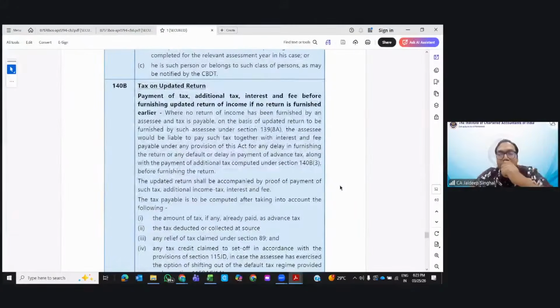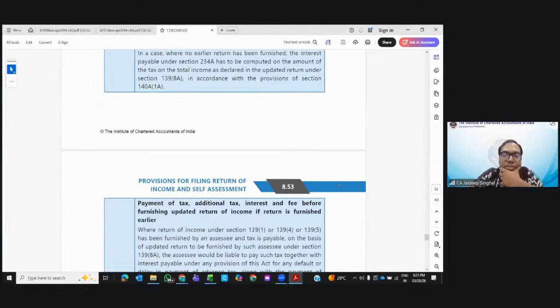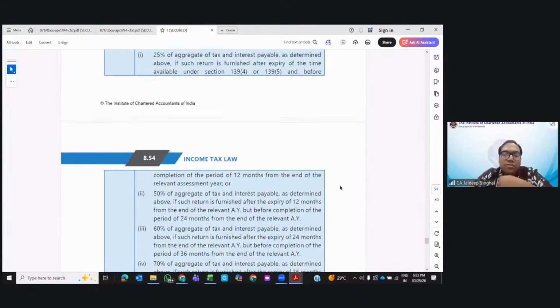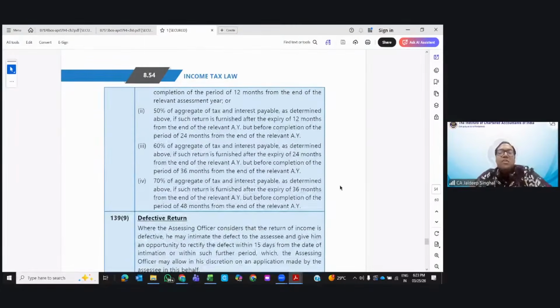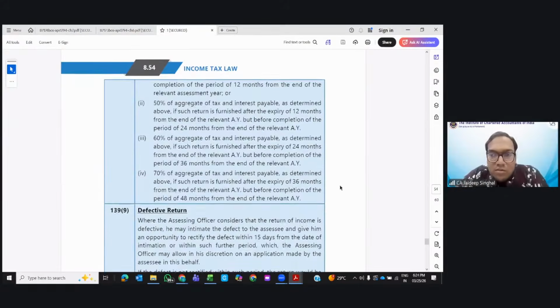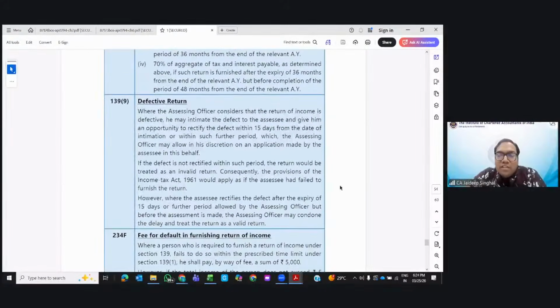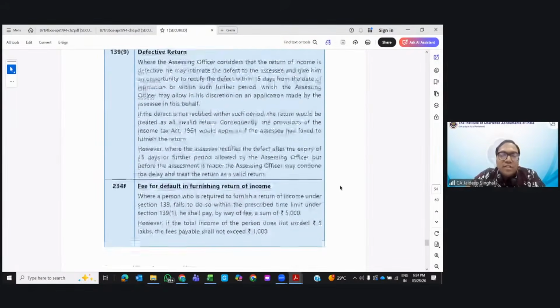Next, you need to pay tax on the updated return. How much? You have already mentioned it to me, right? 25, 50, 60, and 70% accordingly. Till 48 months, you can update it. Defective return: if it is a defective return, then they give you the time of 15 days to correct it. If you don't correct it, then the return is treated as an invalid return.